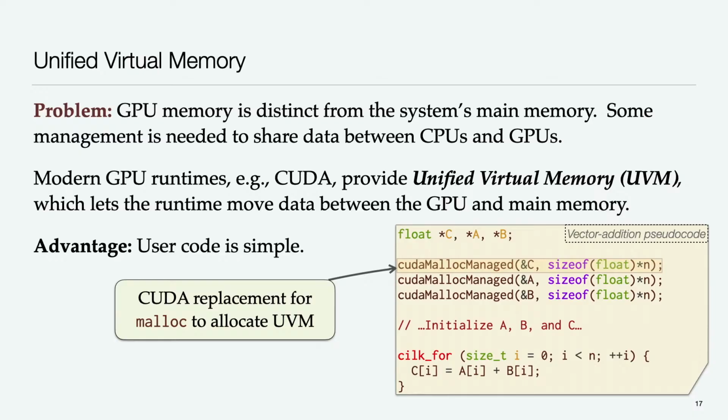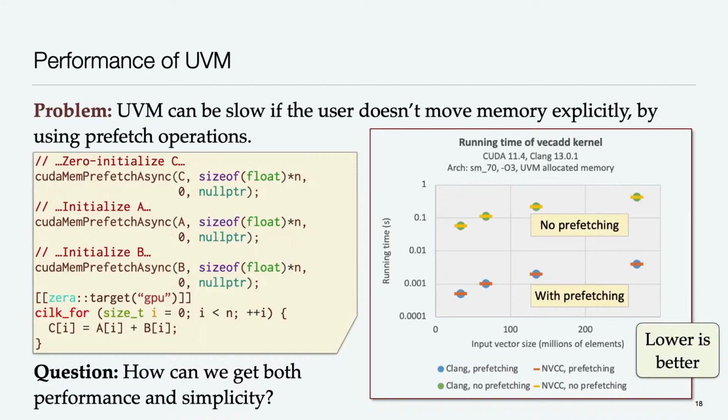And this is fairly easy to use. You can replace calls to malloc in your code with a special, say, cudaMallocManaged function, which will allocate the buffer in UVM, and then allow the CUDA runtime to move the data between CPU and GPU as need be. And this keeps the user code simple. So this seems to be great. However, if you're in the room with anyone who's ever dealt with GPUs and you mention UVM, they will probably get up and shout, no, don't use UVM, it's slow.